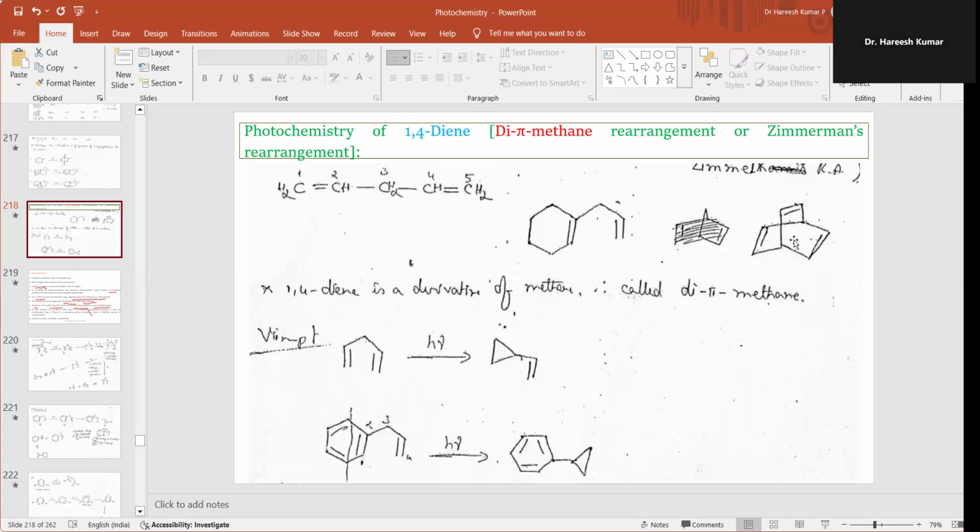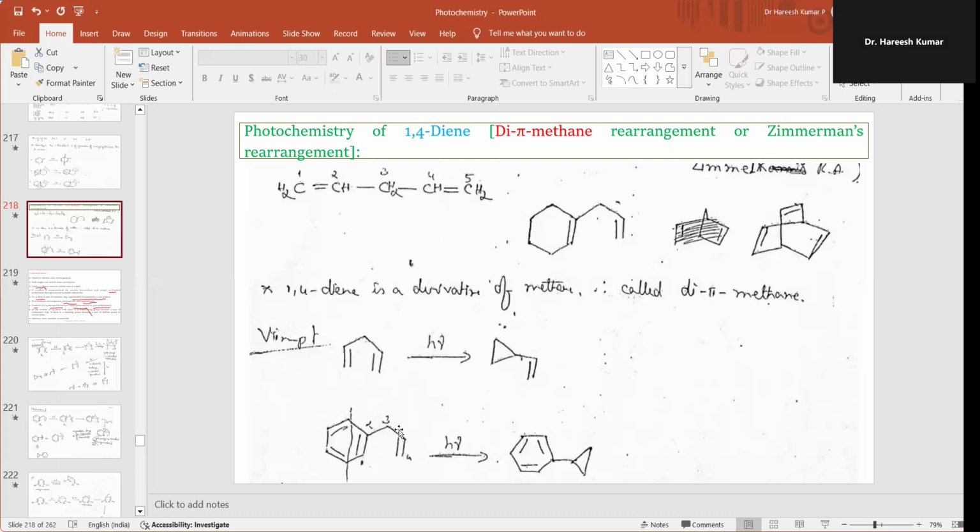So here also we can observe that this is the methane and these two are dipi. And this is the methane, these two are dipi. Here in this moiety, two dipi methanes are there. So here I am taking a 1,4-diene, on irradiation it will give you a vinyl cyclopropane moiety.